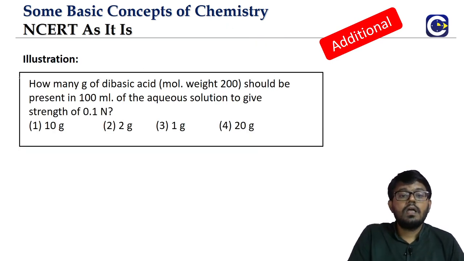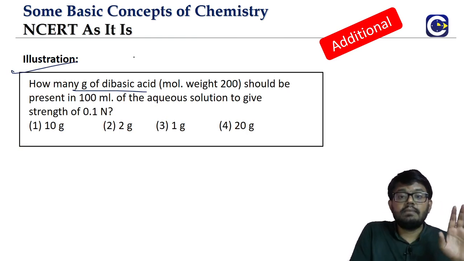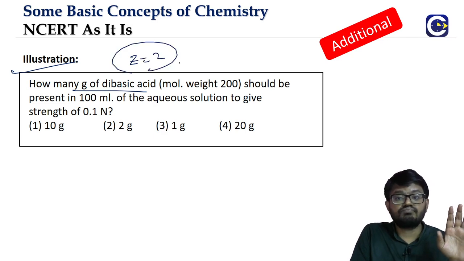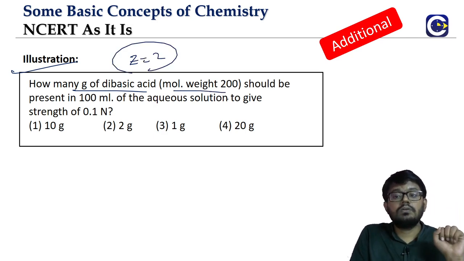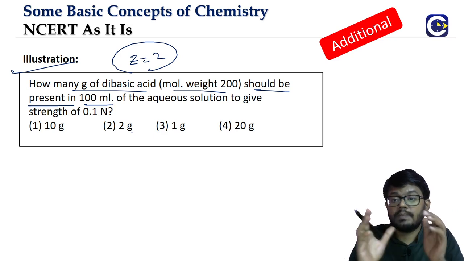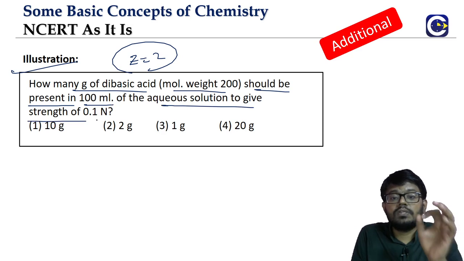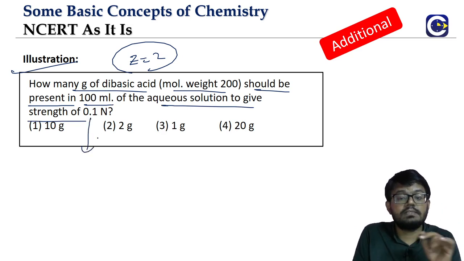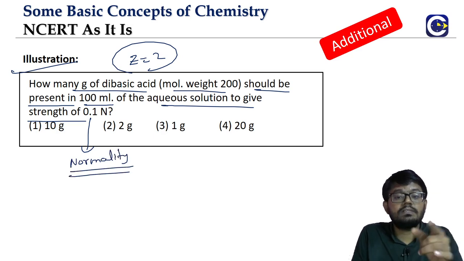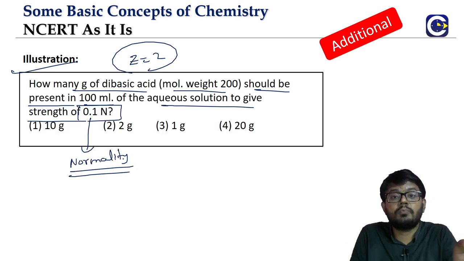Let's look at this one. How many grams of a dibasic acid? The moment we see the word dibasic acid, Z is equal to 2. Molecular weight is 200. How many grams of the dibasic acid should be present in 100 ml to give a strength of 0.1 normal? Understand the question. You know what this is? Normality. The final solution's concentration value is 0.1 normal.